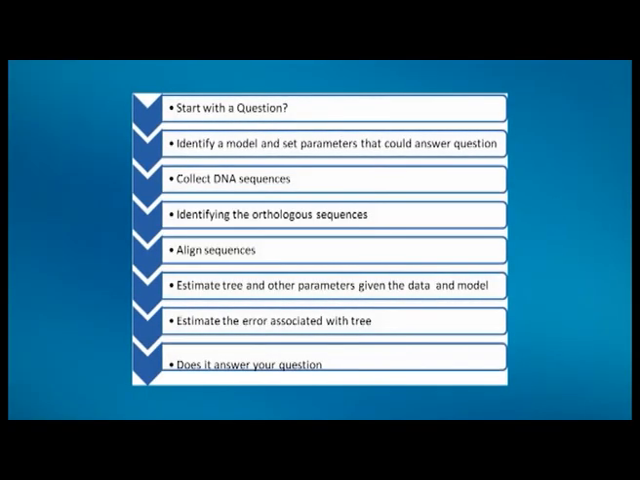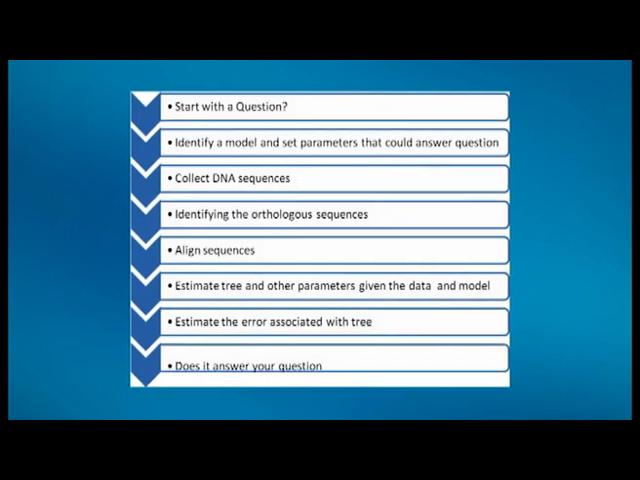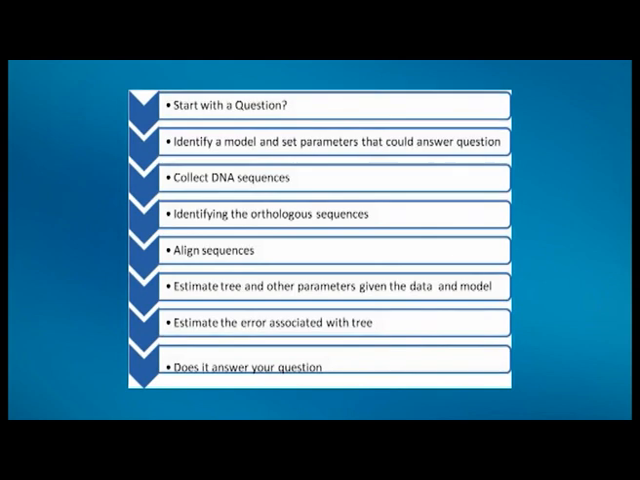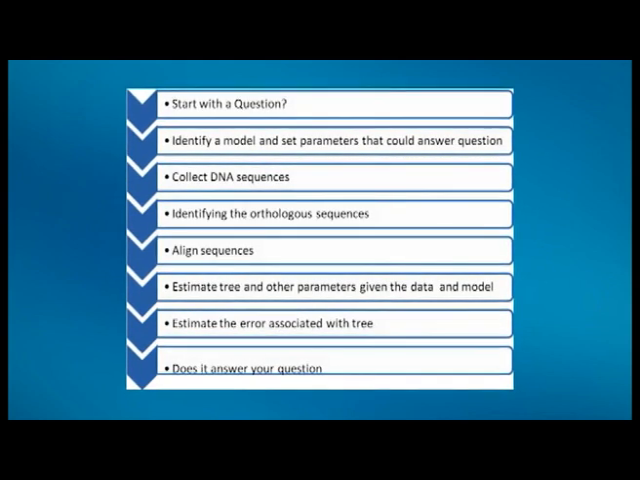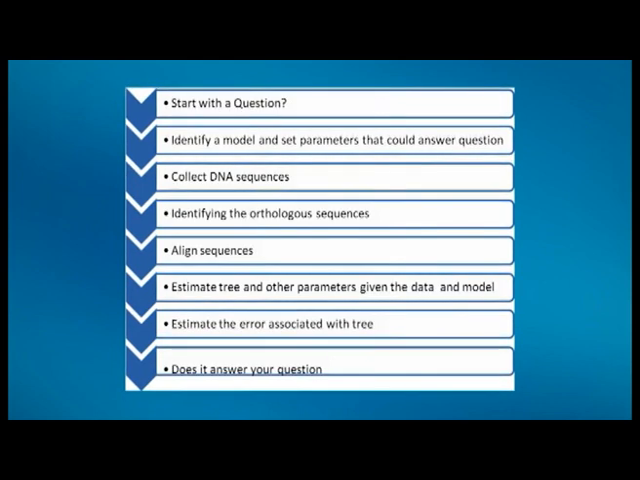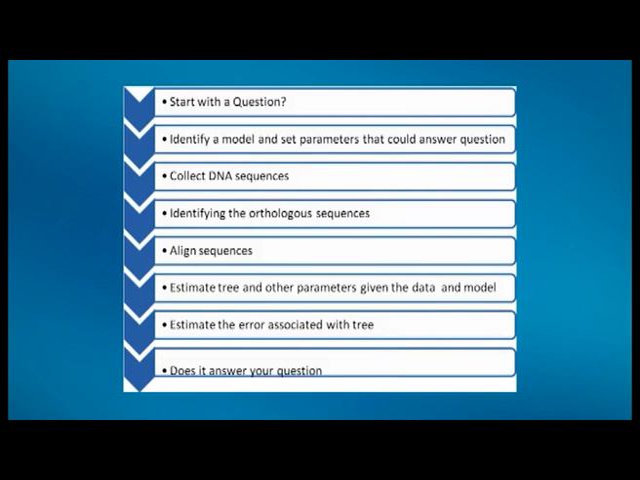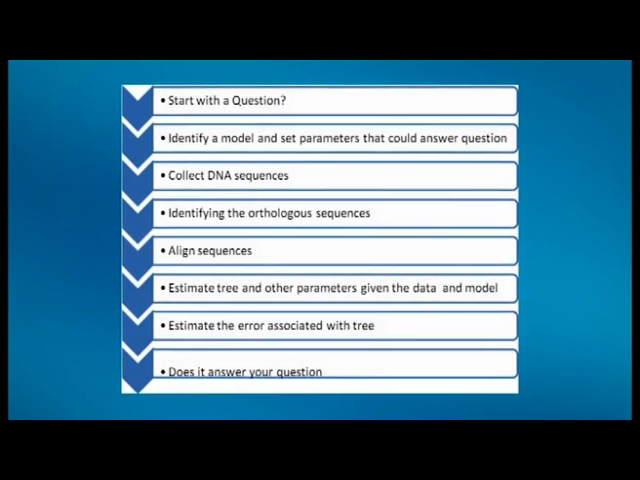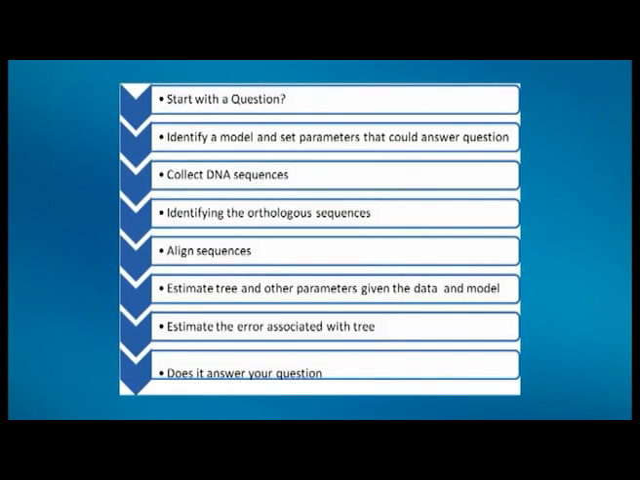Outline of major common stages in many phylogenetic analyses. We have to start with a question. Next, we have to identify a model and set parameters that could answer our question. We have to collect DNA sequences, identifying the orthologous sequences. After that, we have to align these sequences and estimate the tree and other parameters given the data and model. We have to estimate the error associated with the tree, and finally, we have to see whether it answers our question.